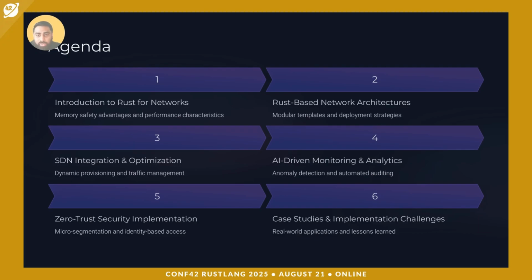We'll see an introduction to Rust for networks, like why Rust is a game changer for network engineering. Then we'll go through some Rust-based network architectures, how it's built, layered, and tested with all the durable components. Then we'll go through SDN integration and optimization techniques using Rust. Then we'll see how AI-driven monitoring and tools are aligned and synchronized using Rust. Then we'll go through some zero trust security implementations. And last, we'll go through some case studies and a few takeaways and key things regarding Rust.